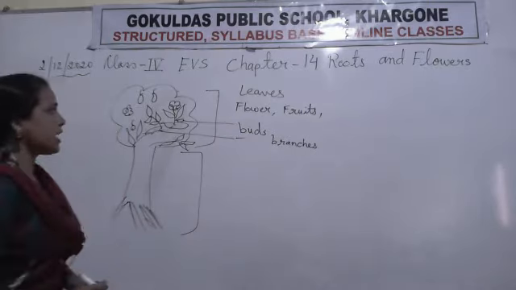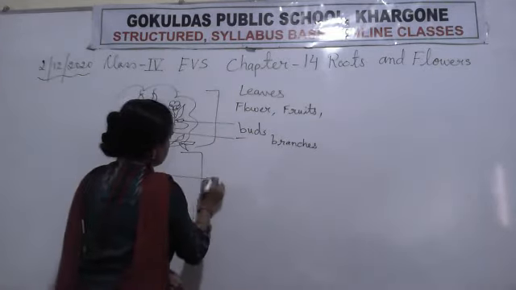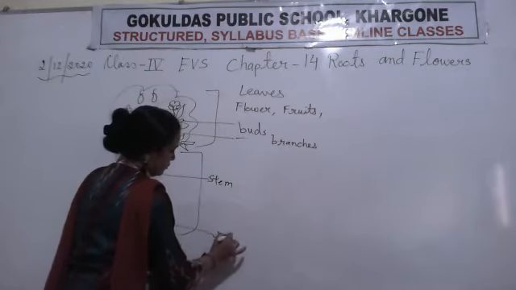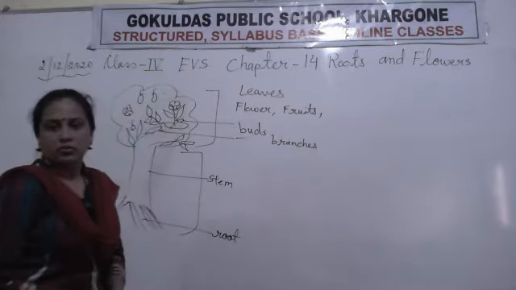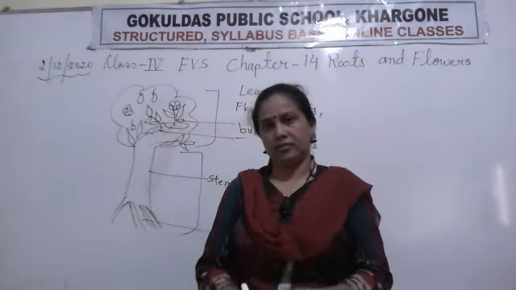Okay students, these are the parts of the flower. Now after that, this is the stem and this is the root. Okay, these are the parts of the plant. Clear?